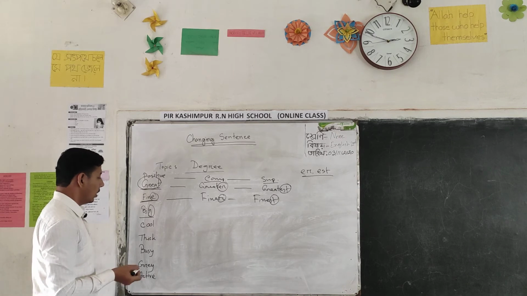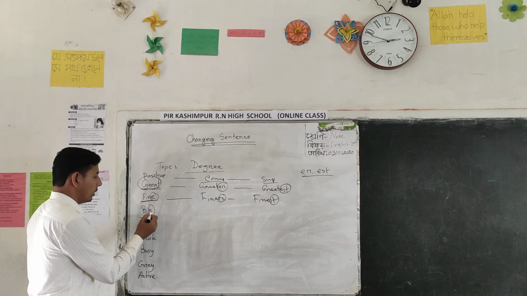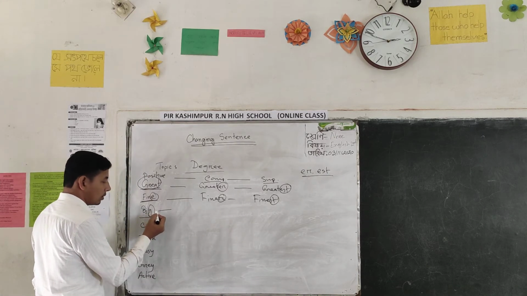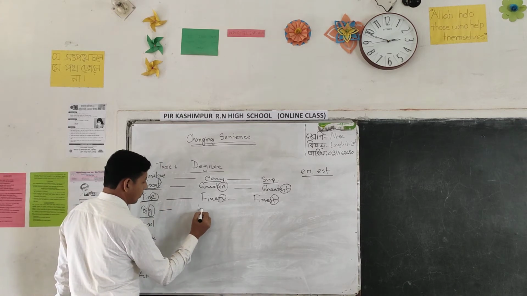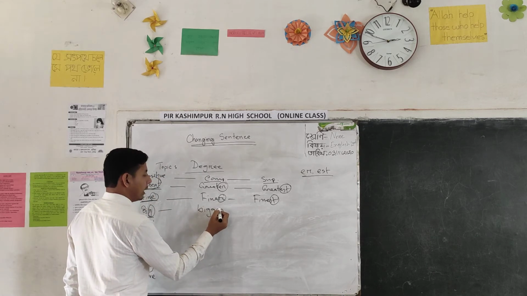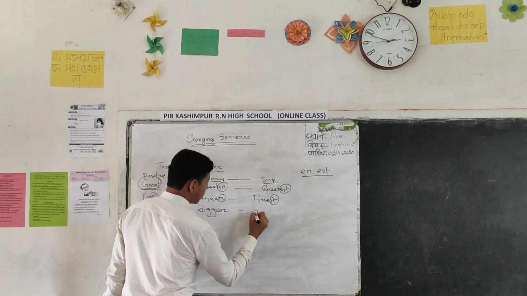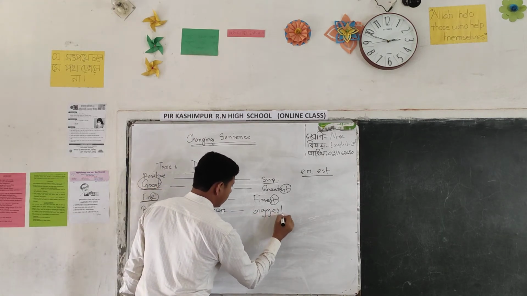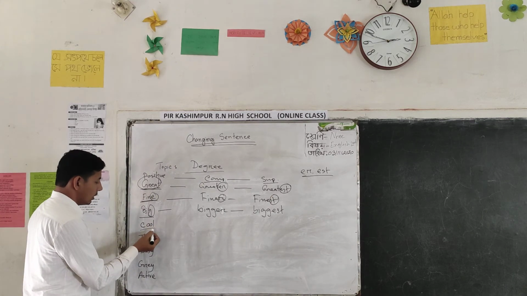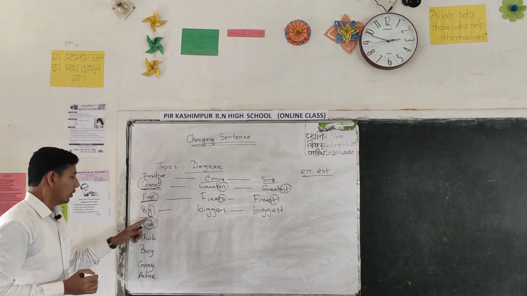If you find the last letter is a consonant, the letter before is a vowel, only one consonant, one vowel, then you will double the last consonant, like that. Then ER and EST. Bigger and biggest.